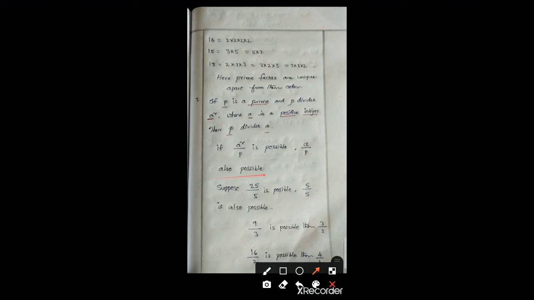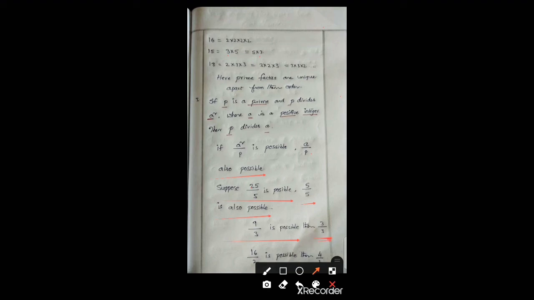Suppose we are taking numbers. Suppose 25 by 5 is possible, then 5 by 5 also should be possible. Why? Here 25 is 5 into 5, means 5 square by 5. In the same way here 9 by 3 is possible, then 3 by 3 also possible.